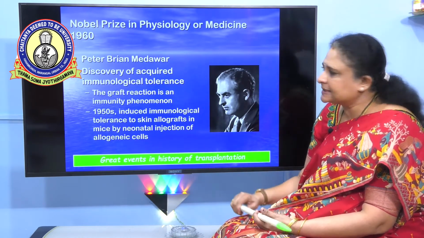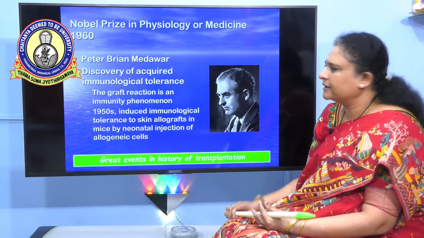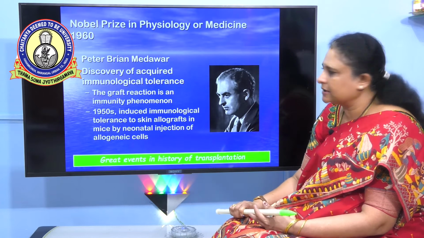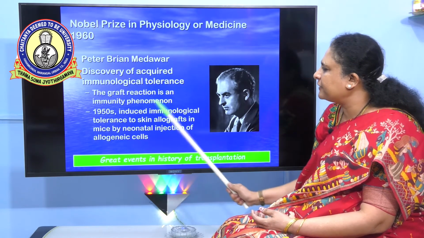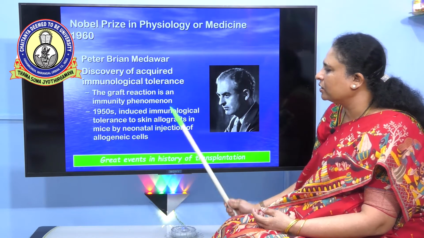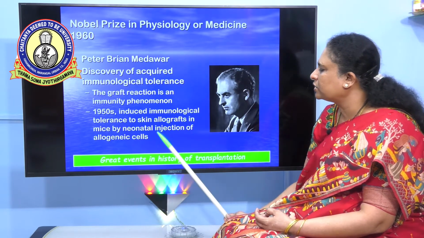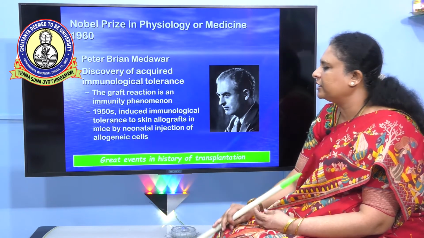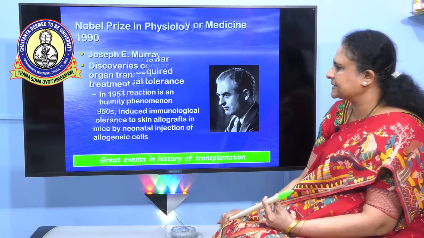In 1960, Peter Brian Medawar discovered acquired immunological tolerance, and that graft rejection is an immune phenomenon. In 1950, he also induced immunological tolerance to skin grafts in mice by neonatal injection of allogenic cells.